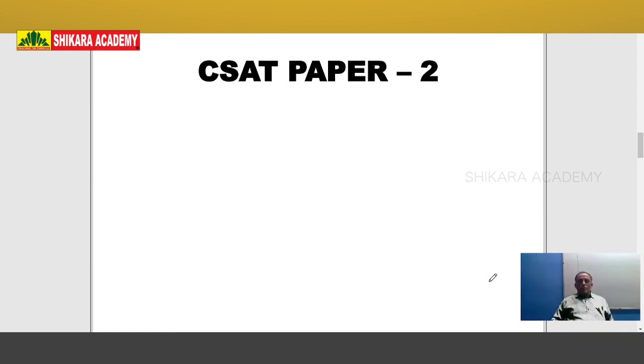Today I will discuss CSAT paper 2, except the general English part and reading comprehension. Now we will discuss the remaining questions. If you observe the question paper, the total questions are divided into two parts. One is number based questions, aptitude or data interpretation. The second one is the reasoning part.